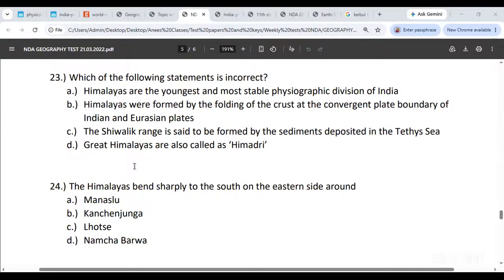Shivalik range is said to be formed by the sediments deposited in the Tethys Sea. वही से बनता है ना. We said ना कि Shivalik is supposed to be an unconsolidated range, because वो पूरा sediment से बना है. What we said earlier was कि ये बने Himalayas.